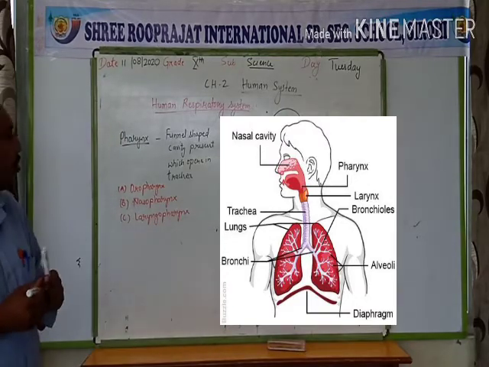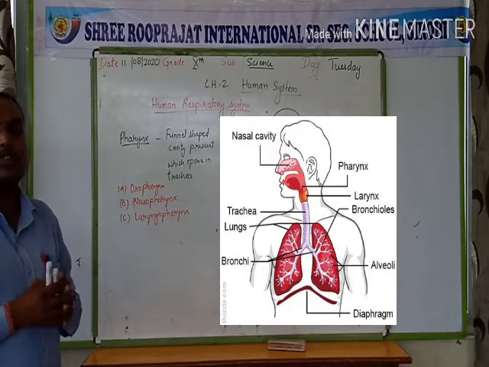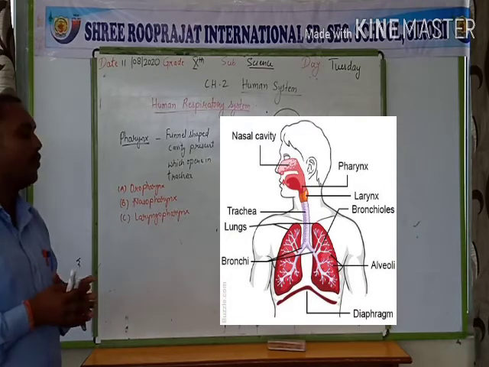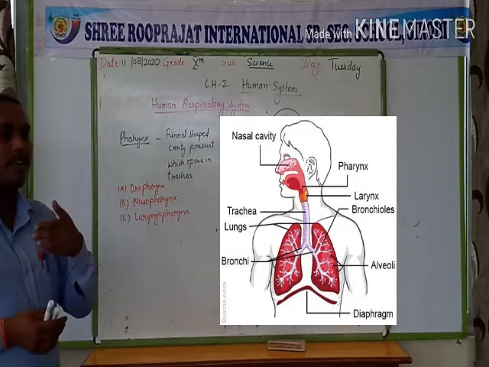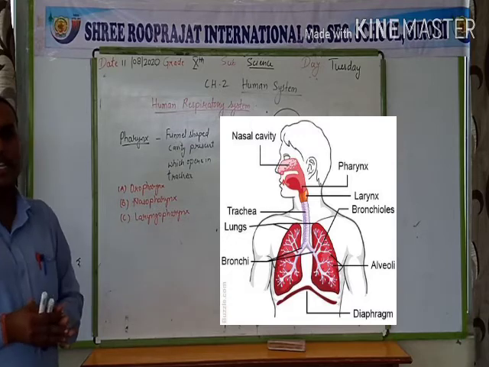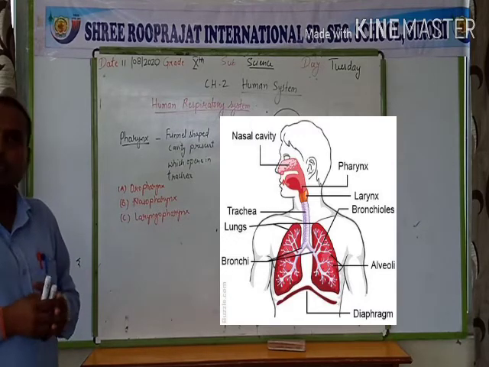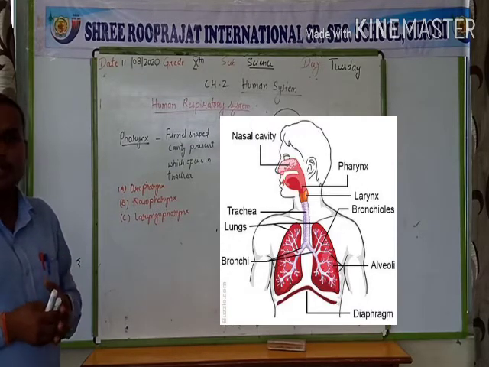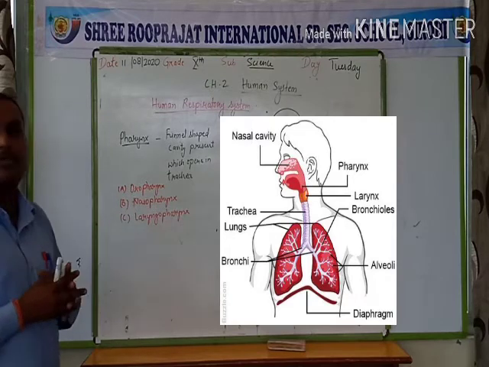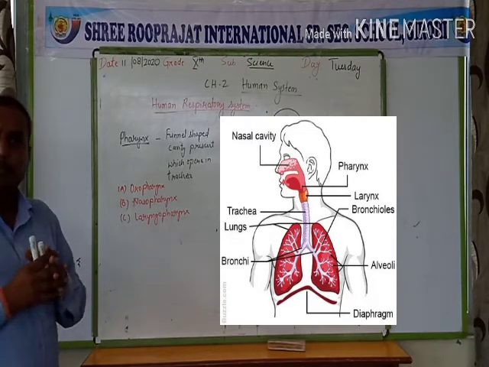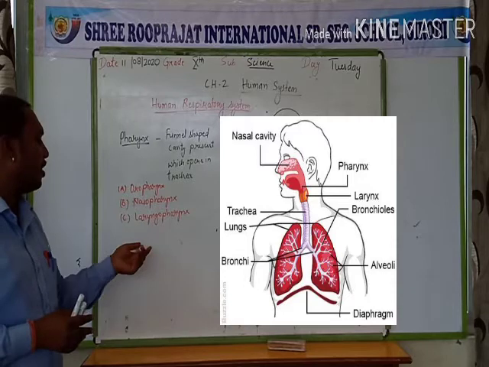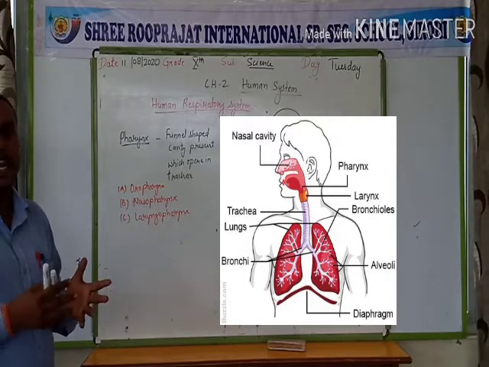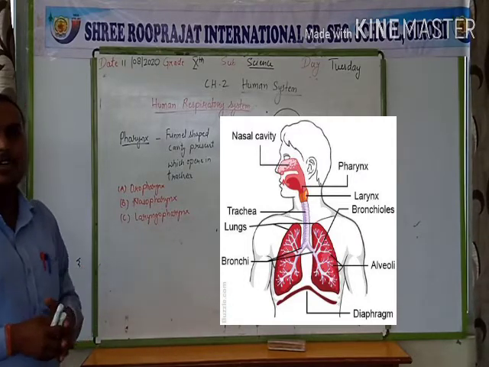So, what is oropharynx? The part of the pharynx which connects with the oral cavity, our mouth, is known as oropharynx. The part of the pharynx which is connected to our nostrils or nose is known as nasopharynx. The part of the pharynx which is connected to our larynx or the trachea region is known as laryngopharynx.